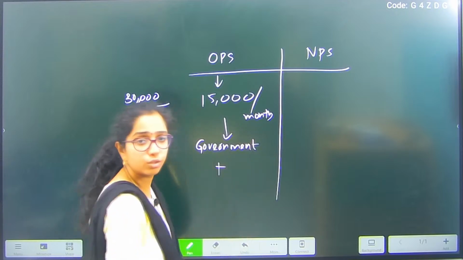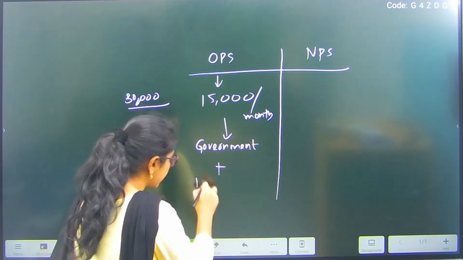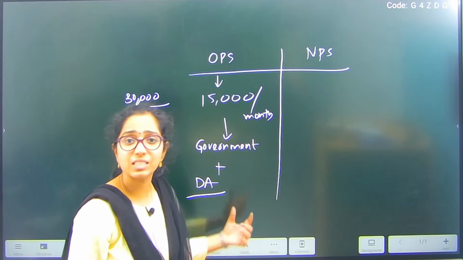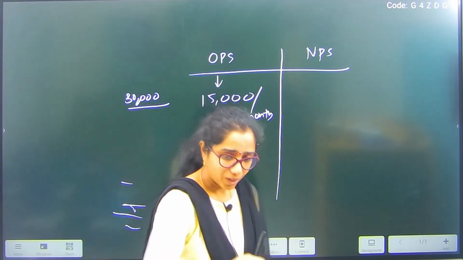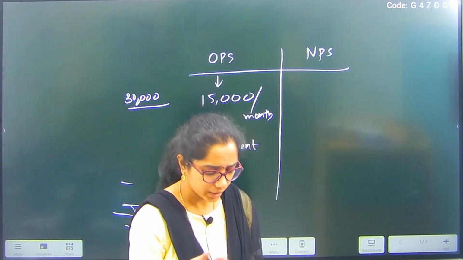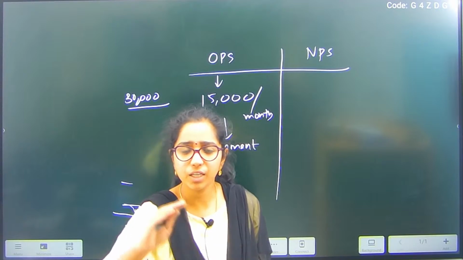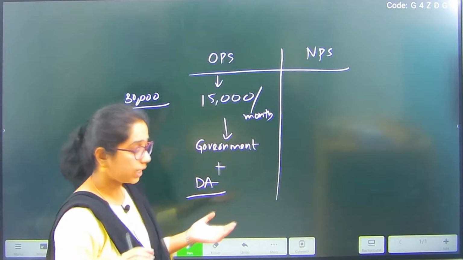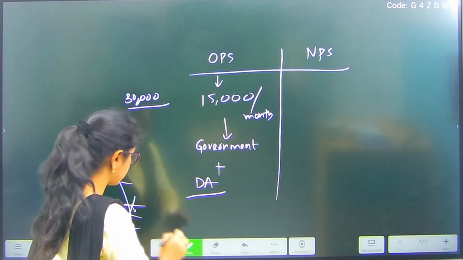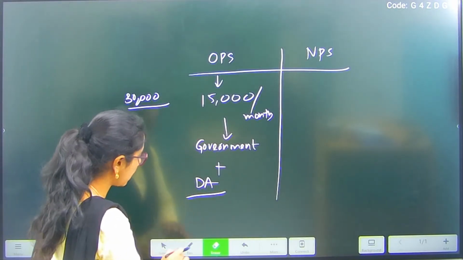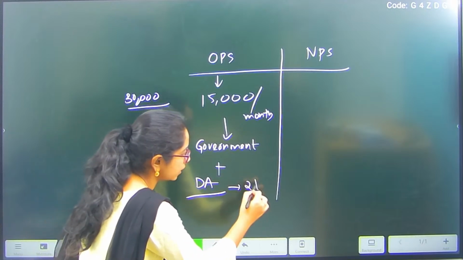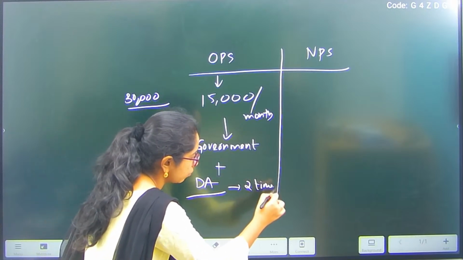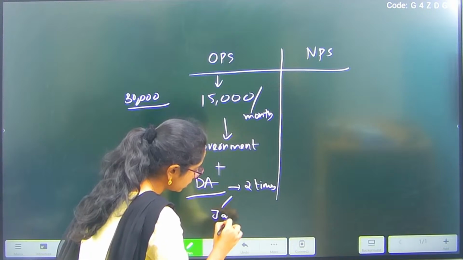And in addition to this, I will be getting my dearness allowance, DA. So what is this DA? Once I am retired, or not only retired, in any organized sector, every year there will be this dearness allowance, and currently the government is offering this dearness allowance twice a year, once in January and once in July.